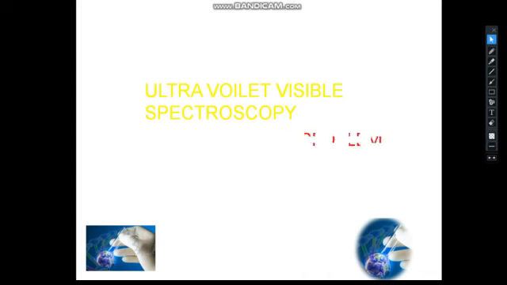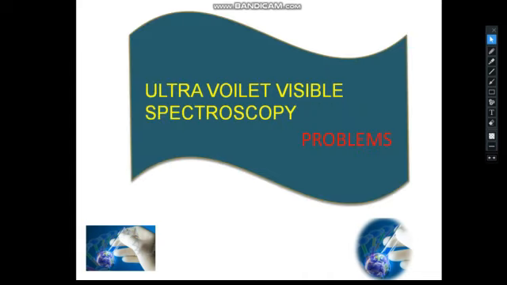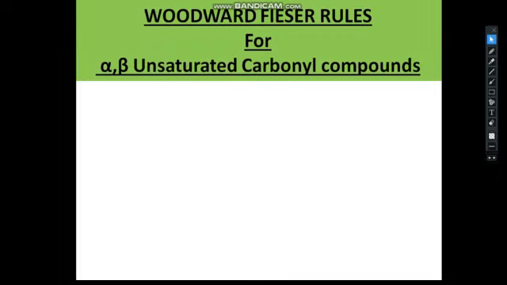Today we are discussing ultraviolet-visible spectroscopy problems. We have already discussed in the previous video the Woodward-Fieser rules for conjugated dienes. Now we are discussing the Woodward-Fieser rules for alpha-beta unsaturated carbonyl compounds. They can be divided into two types: alpha-beta unsaturated ketonic compounds and alpha-beta unsaturated aldehyde compounds. Now we are discussing alpha-beta unsaturated ketonic compounds.